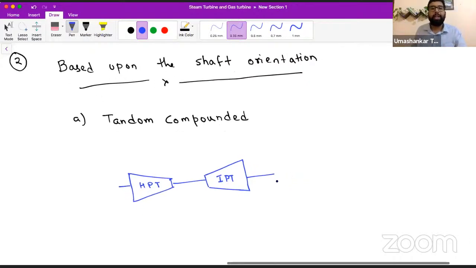We have seen the reheating cycle. In the reheating cycle, we put a high pressure turbine and a low pressure turbine, and if reheating is being done in stages, we use an intermediate pressure turbine. I hope you are aware of this. Are you or not?